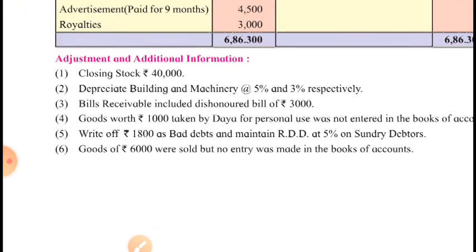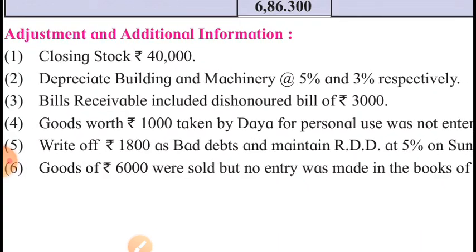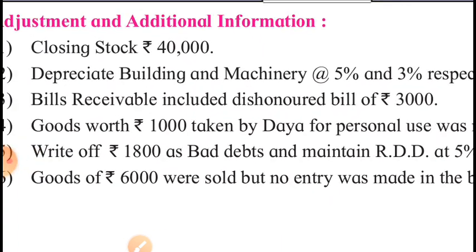Bills receivable included dishonored bill of rupees 3000. So rupees 3000 will be excluded from bills receivable. Excluded means deducted. And when a bill gets dishonored, it increases the amount of debtors. Why?